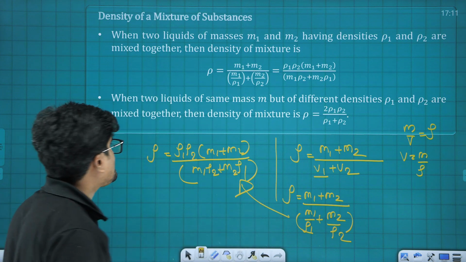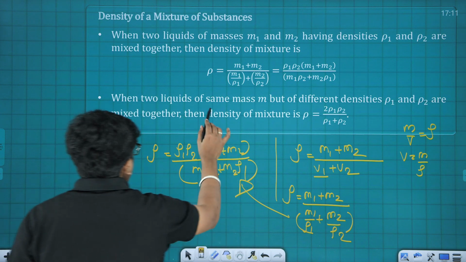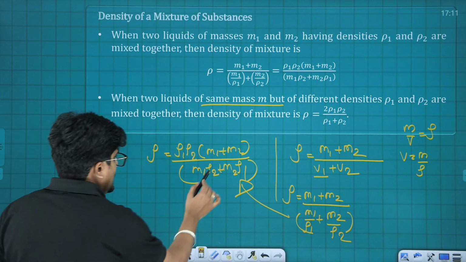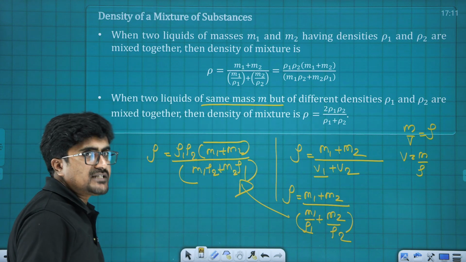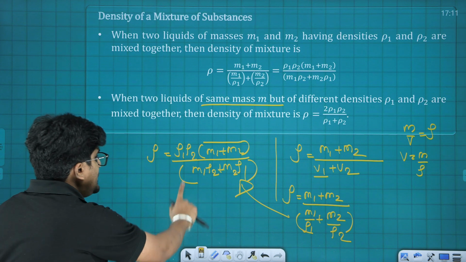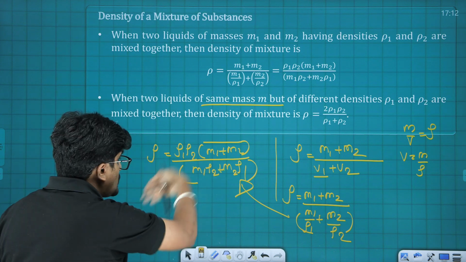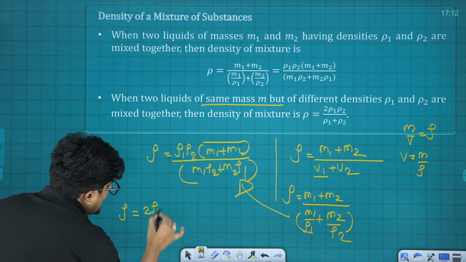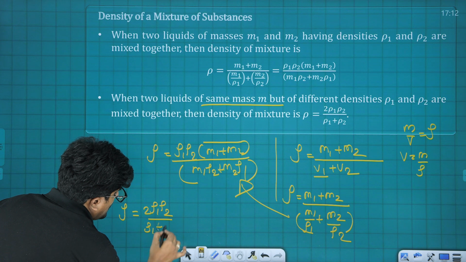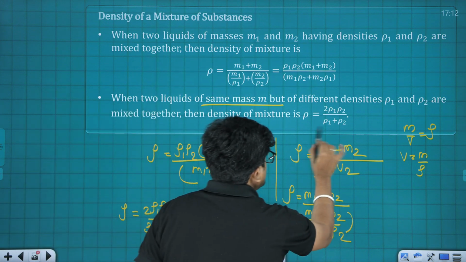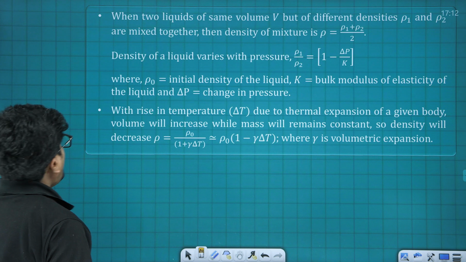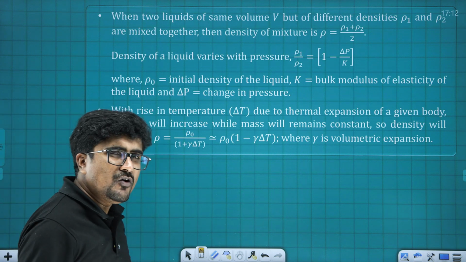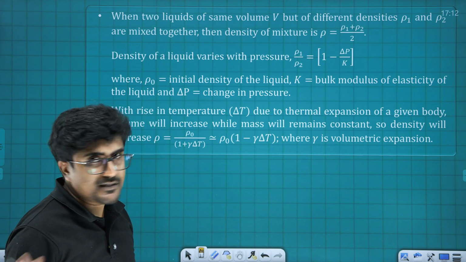Now some special cases. Special case number 1: what if M1 equal to M2 equal to M? Definitely in this equation M1 plus M2 is going to be 2M, and M will cancel out. So in that condition density is going to be 2 times rho 1 rho 2 all divided by rho 1 plus rho 2. This is that relation. And the next one is, what if the volume is the same? If the volume is the same, it's going to be rho 1 plus rho 2 by 2, the average density.